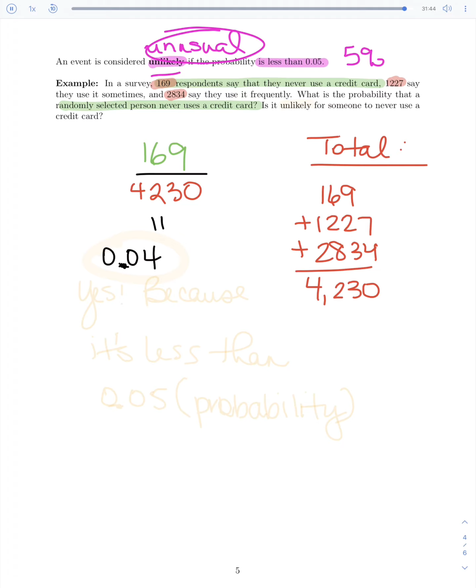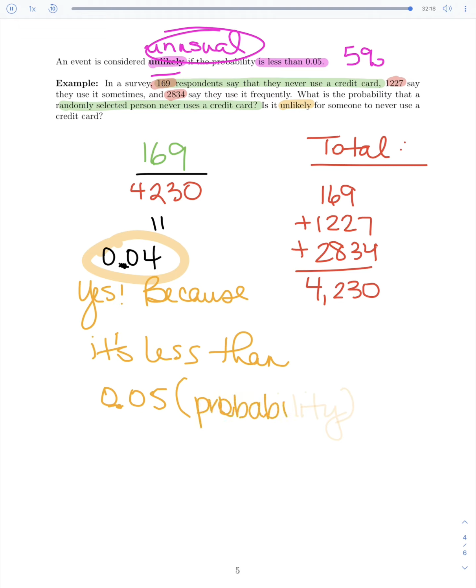And the question is, is this unlikely or unusual? Well, is it unlikely or unusual? And the answer is yes. Why is that yes? It's yes because it's less than 0.05, the chances of that happening, the probability.